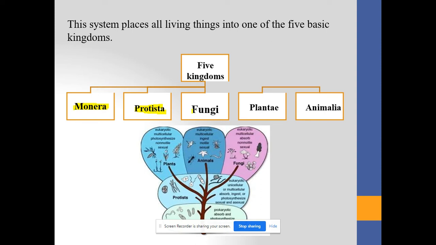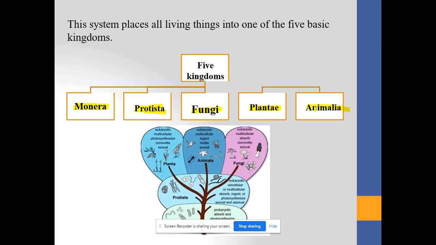Third one is said to be the Fungi. Fourth one is the Plantae. The fifth one is said to be the Animalia.